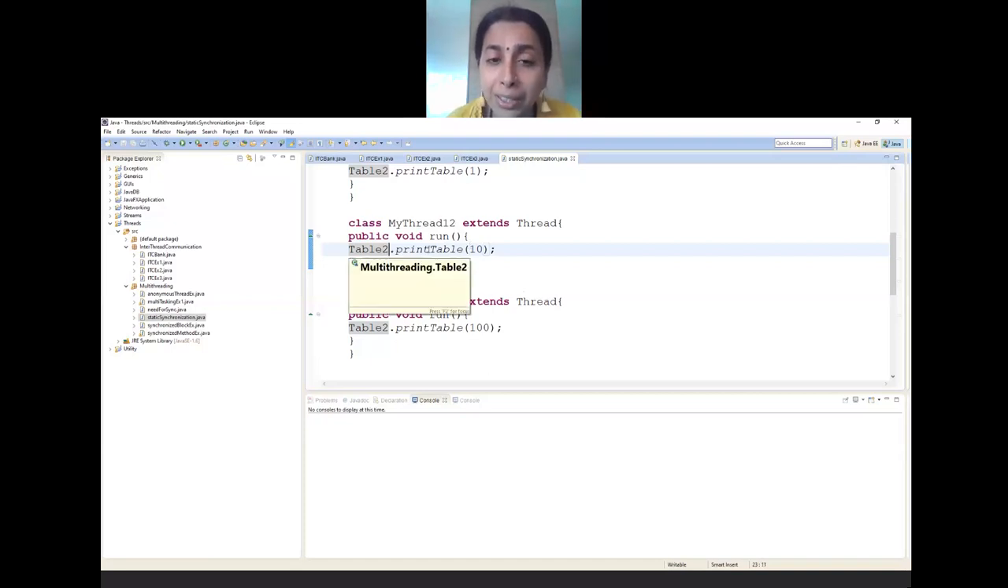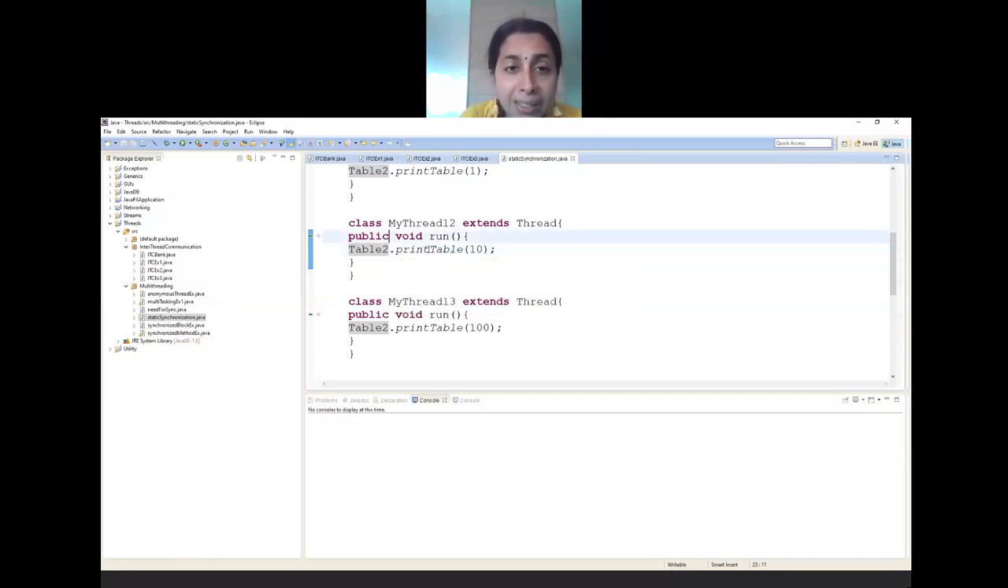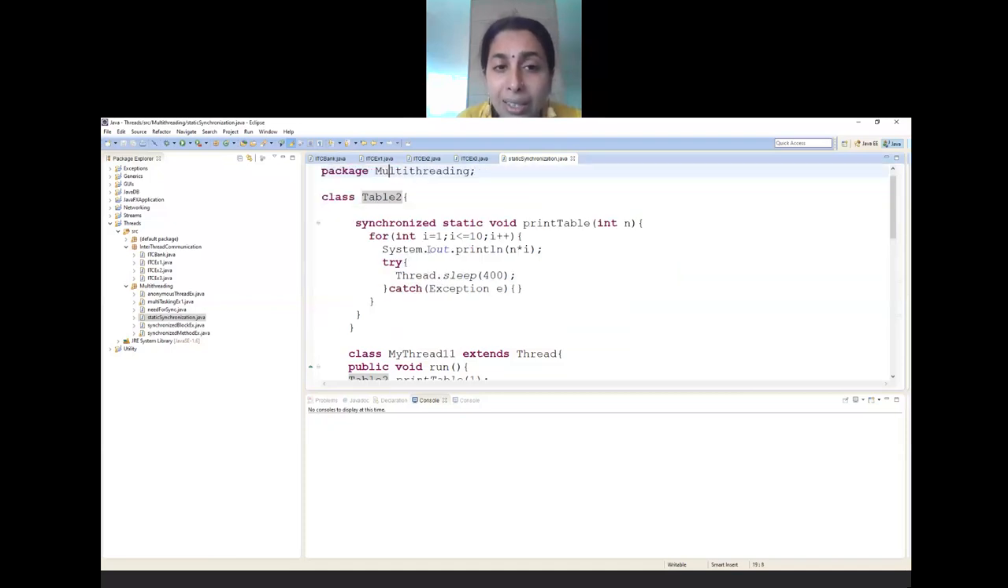Why can you call like this? It is just because you have made this static synchronized. Because each time you call the print table, it is statically available. What is the property of static? Can anybody please answer quickly? I am left with 5 minutes.